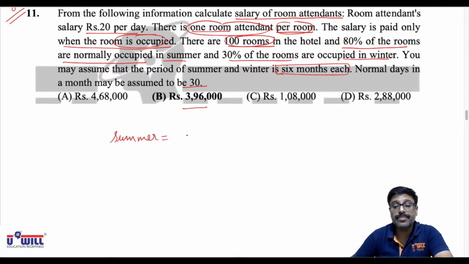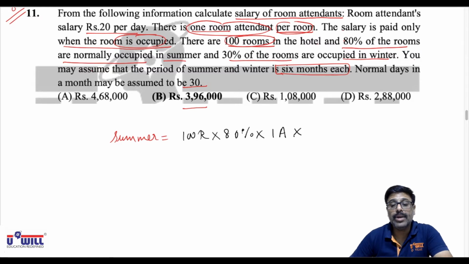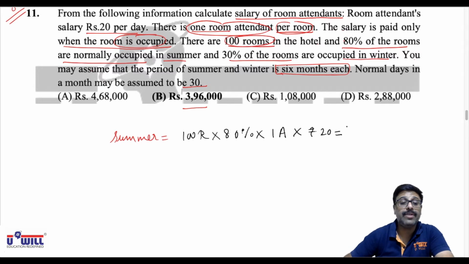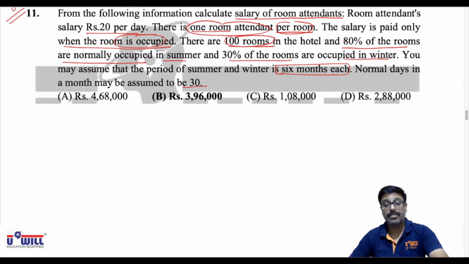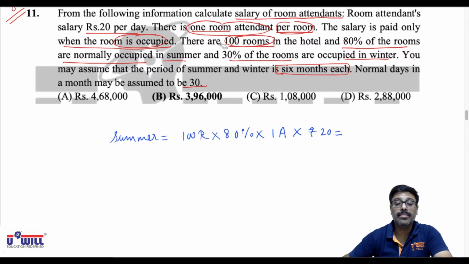100 rooms into 80% occupancy into one attendant per room into 20 rupees per day. So in summer, what is the salary we will be paying? Further we have to multiply it with 30 days in a month into 6 months.